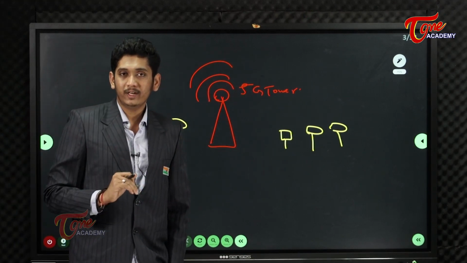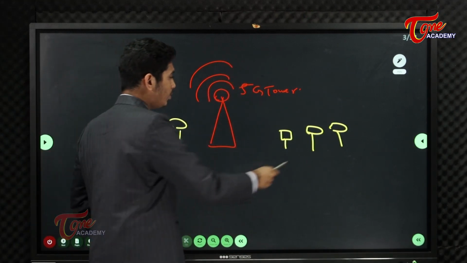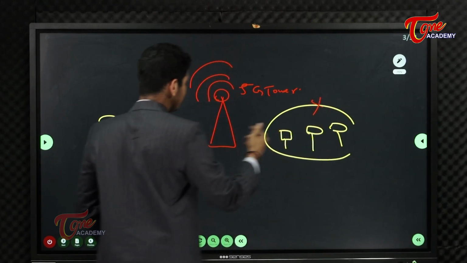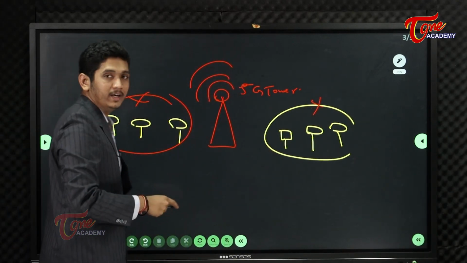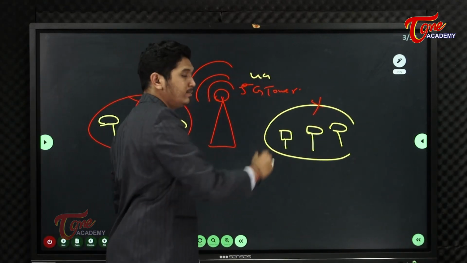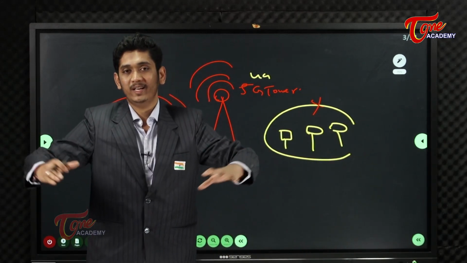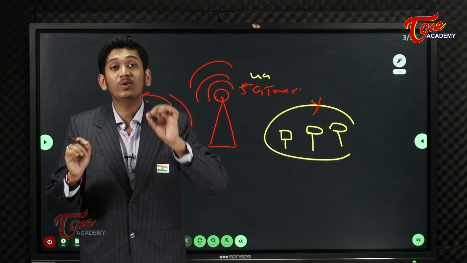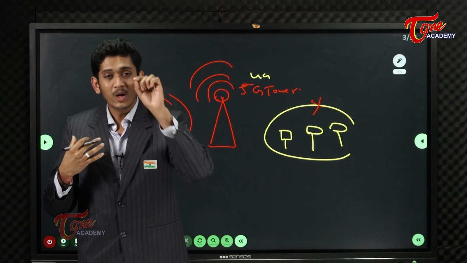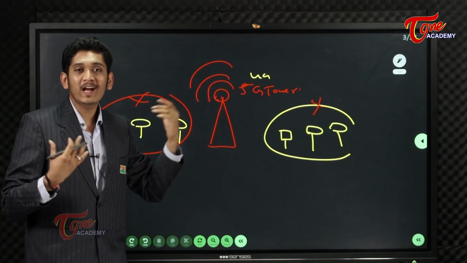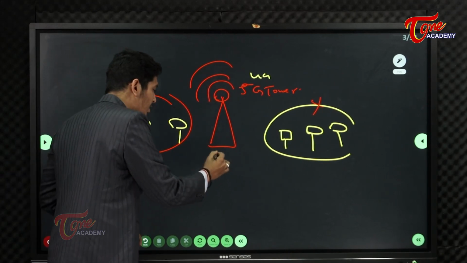If this was 4G, you don't need these towers. Not needed if it was 4G. Why? Because 4G has a lot of coverage area. And if I want to locate your phone in 4G, I can locate only up to the tower location.